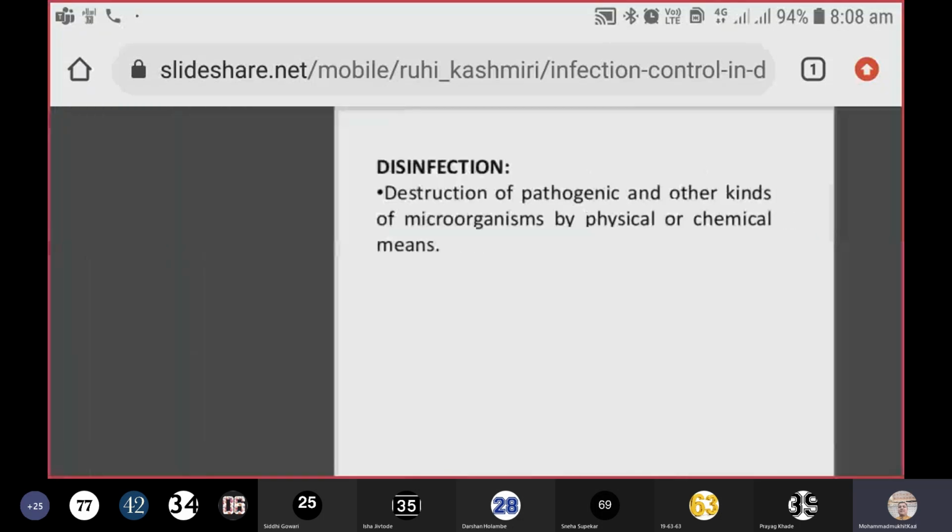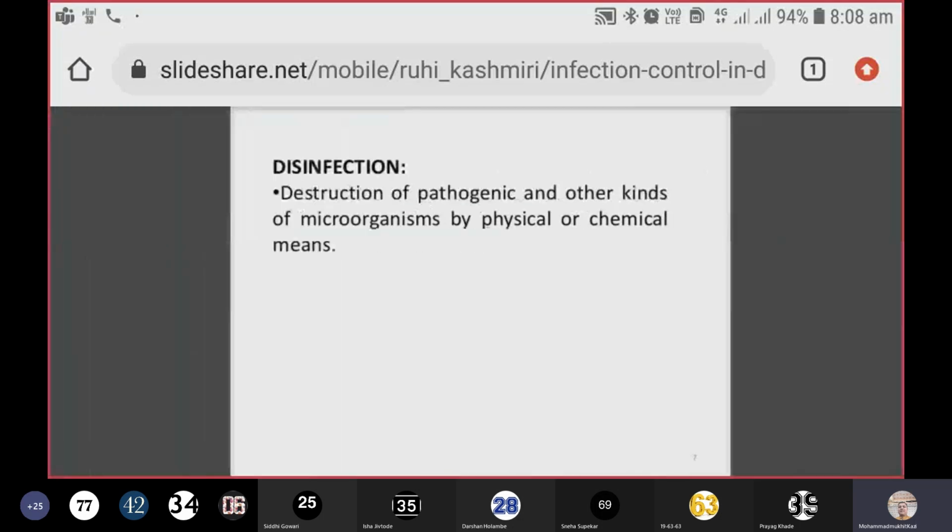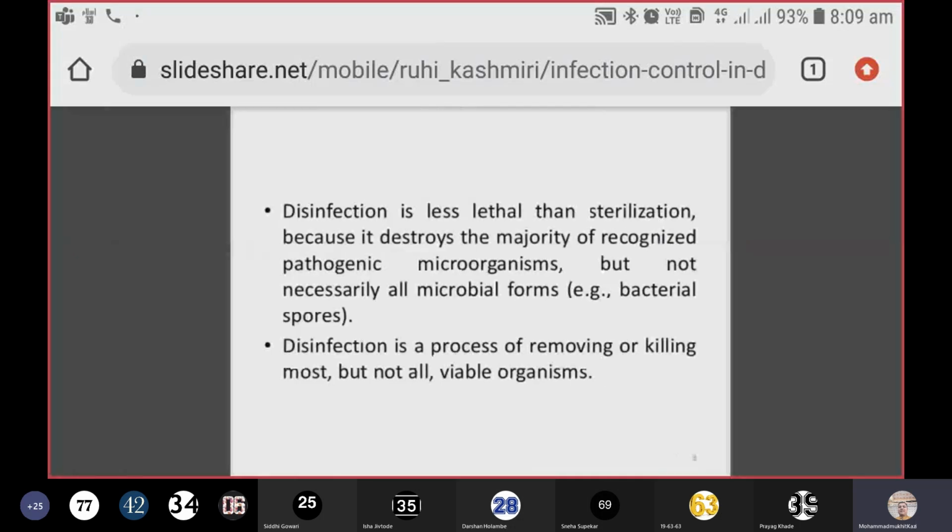So this is sterile. Disinfection, we all know, is a chemical process where all the pathogenic microorganisms are killed or destroyed, but it does not necessarily kill the spores. So disinfection is not appropriate for the instruments which are going to penetrate the patient body. Disinfection is less lethal than sterilization.